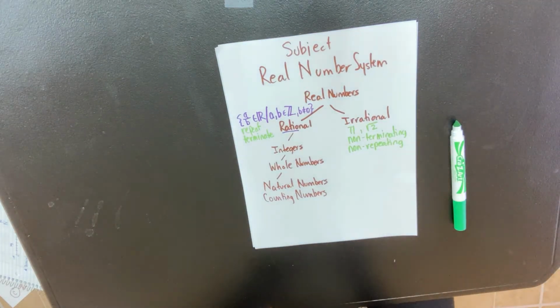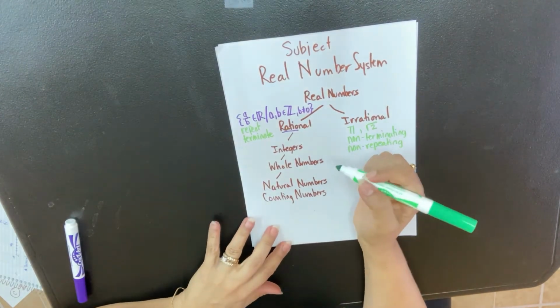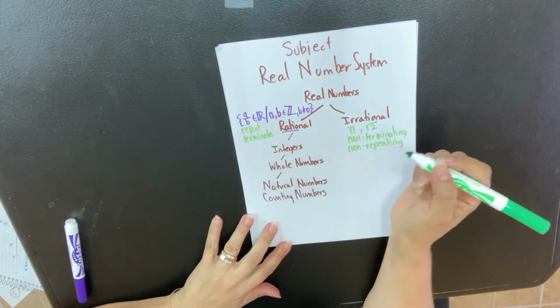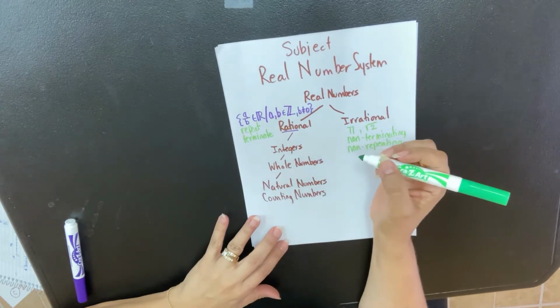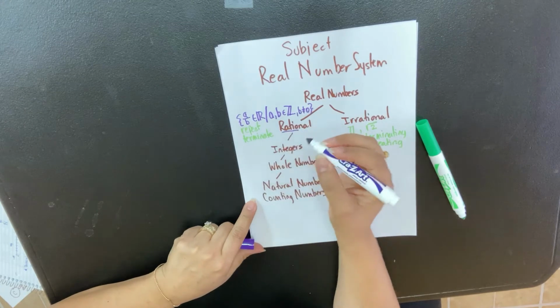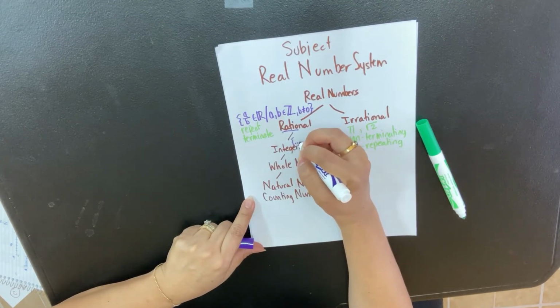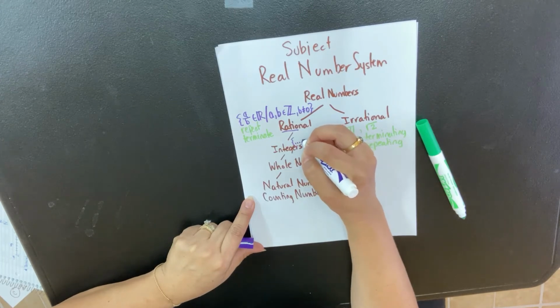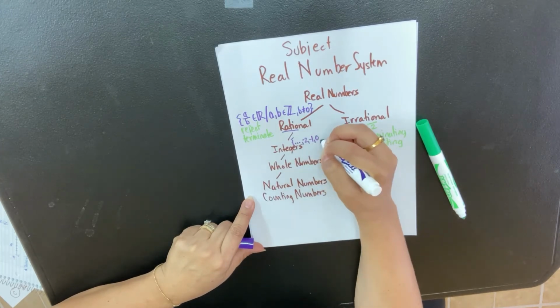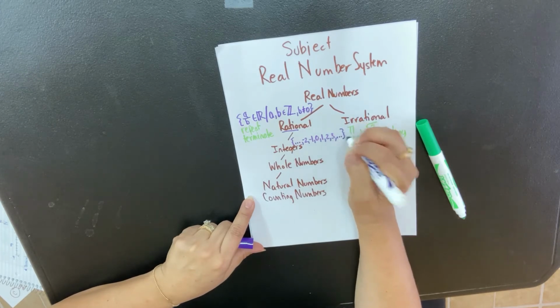Okay? Now integers, so let's talk about that. So integers are the numbers that look like this, and I can try to put them in a set. I'll do that first. So they look like this. They come in from infinity, and they're -2, -1, 0, 1, 2, 3, and they go off like that.